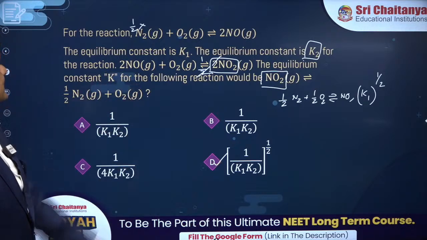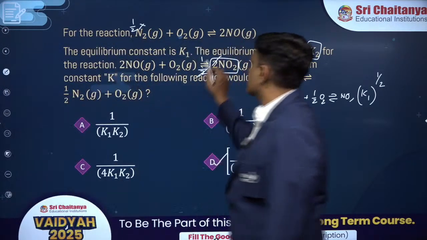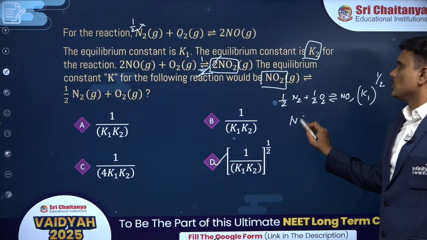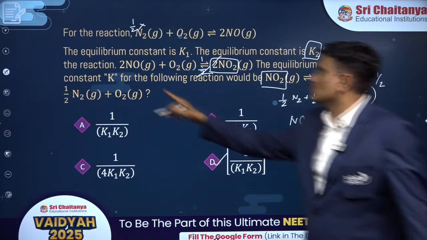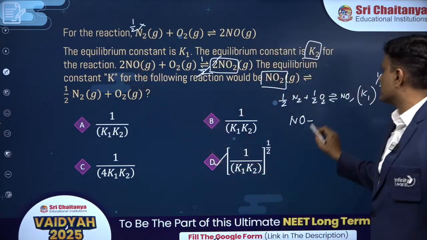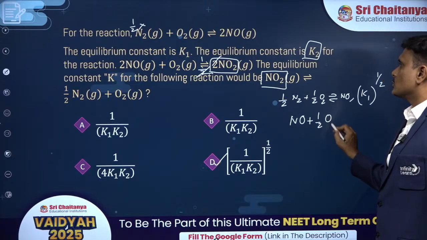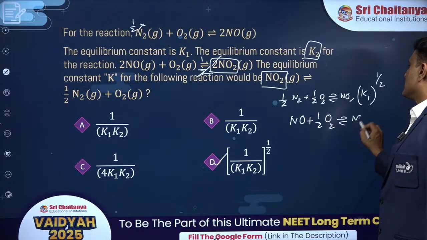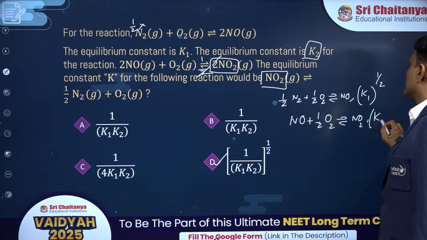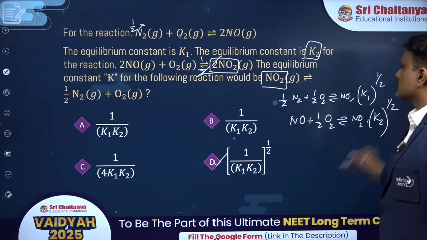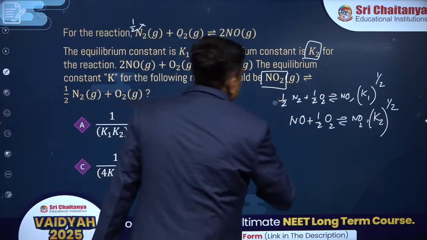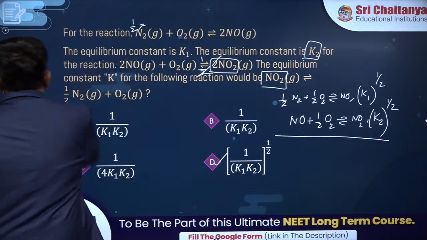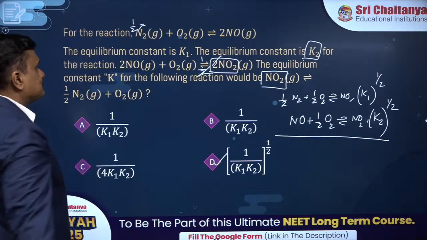Now I will take the second equation and multiply this by half as well. NO, multiplied by half. You can see here 2 by 2, that is equal to 1, plus half O2 is in equilibrium with NO2. It will become K2 to the power 1 by 2 as well. Now from these two equations you have to get this resultant equation. How would you get that? It's very simple, isn't it?